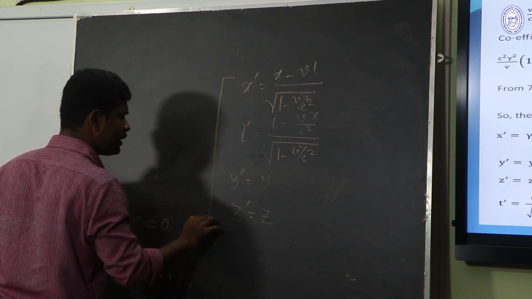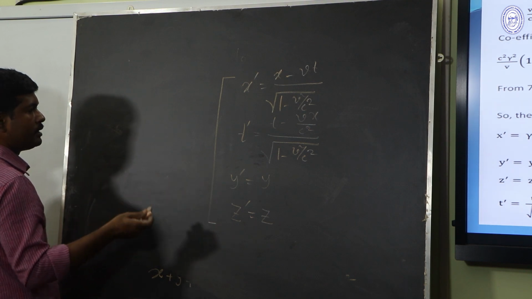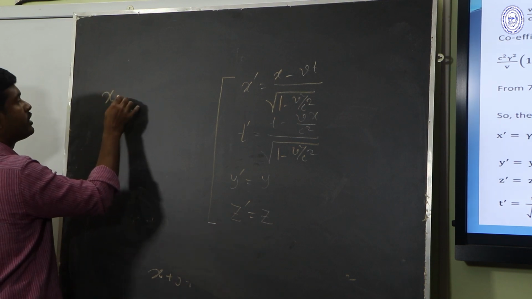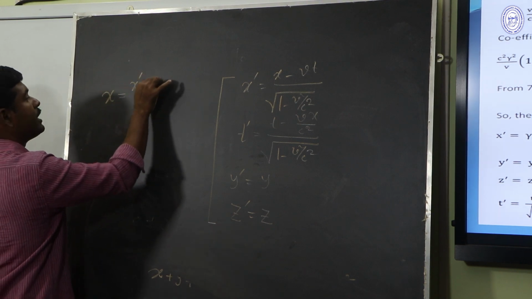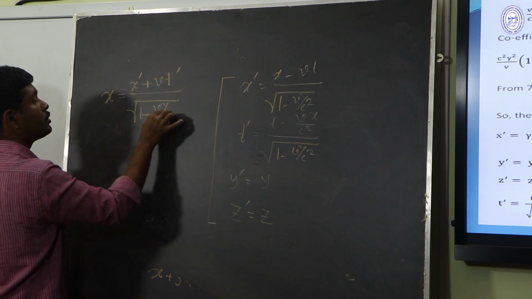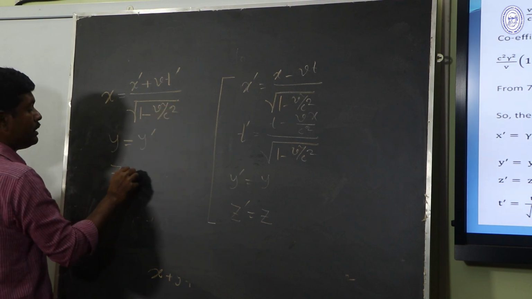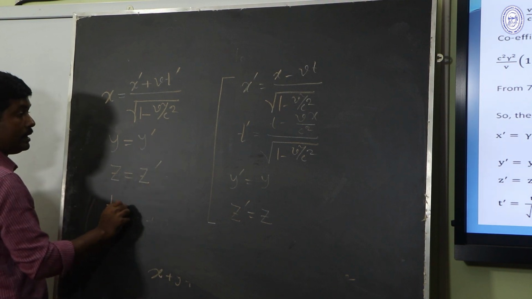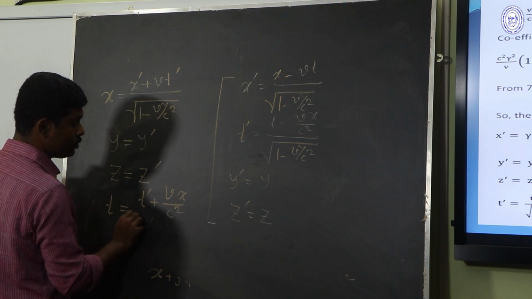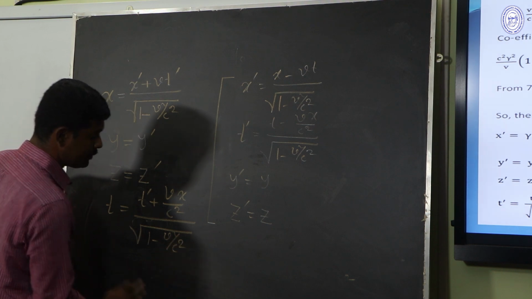These are the Lorentz transformation equations, which are valid when the velocity is very much less than c and also when the velocity is comparable to c. And we can write the inverse Lorentz transformation: x equal to x prime plus vt prime by root over 1 minus v square by c square, y equal to y prime, z equal to z prime, and t equal to t prime plus vx prime by c square, by root over 1 minus v square by c square.